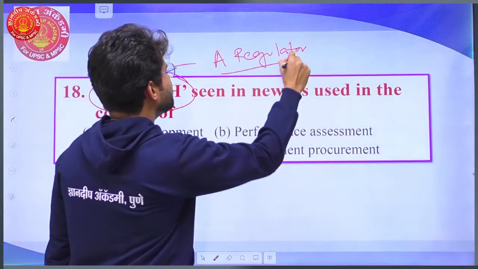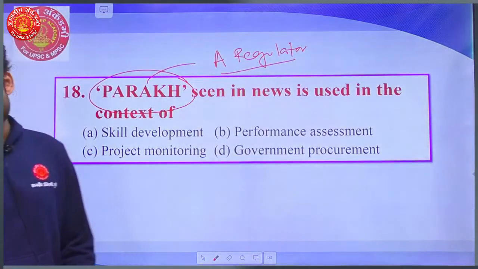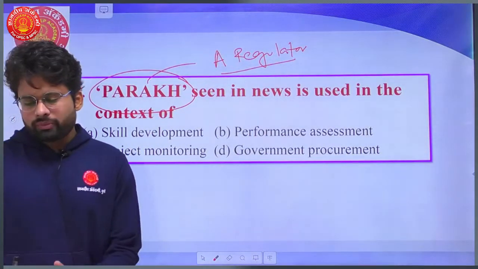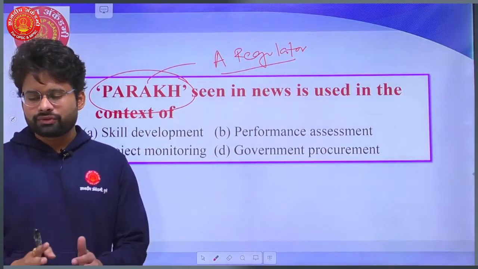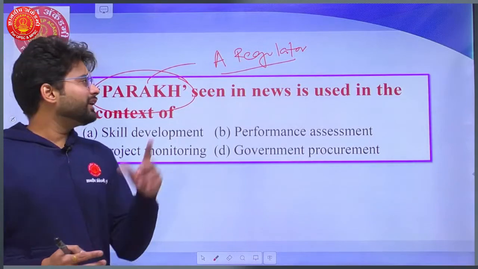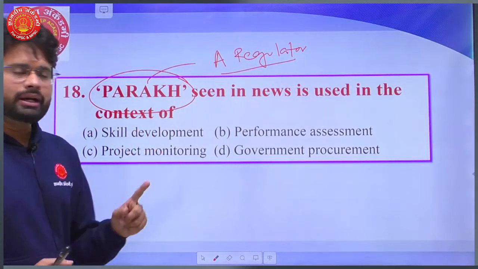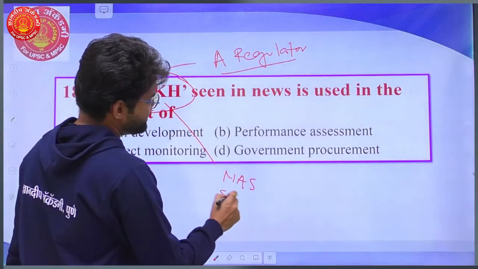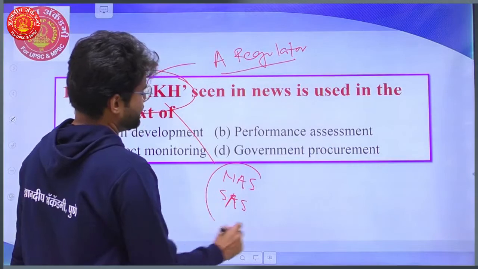A regulator to assess the performance of the various sectors, especially the long form: performance assessment review and analysis of knowledge for holistic development. And this regulator is going to submit its reports like the National Assessment Survey, State Assessment Survey, etc. in the education sector.